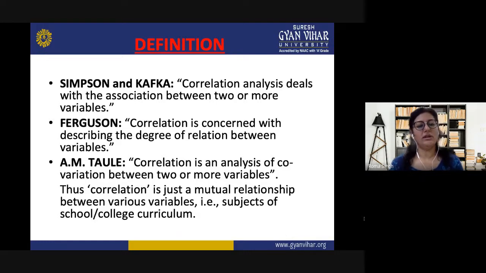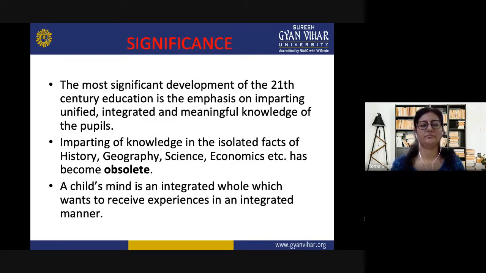Then A.M. Tolle said, correlation is an analysis of covariation between two or more variables. So here we can say that in the teaching field, the correlation is thus a mutual relationship between various variables, that is, the subjects of the school or the college curriculum. So this we have to understand.